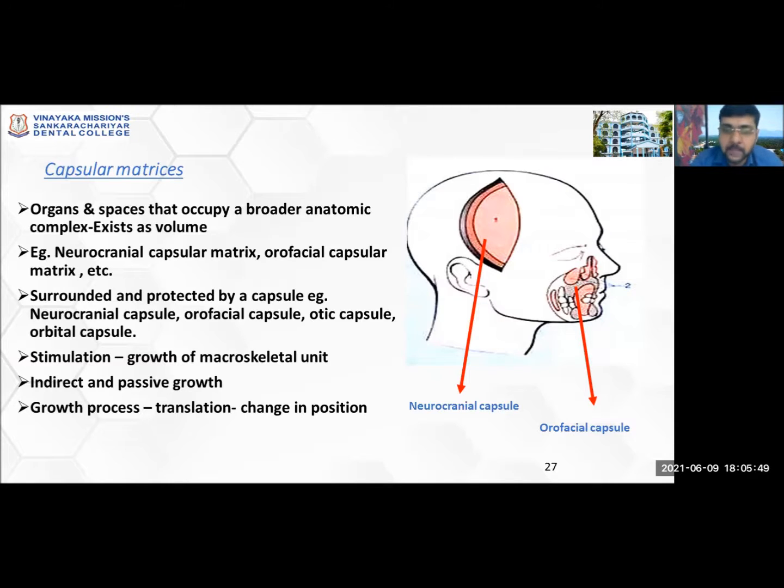Likewise, the orofacial capsule, which is also an example of a capsular matrix, where the stimulation of growth is directly in relation to macroskeletal units. Okay, the function happening there is that the orofacial capsule will lead to a change in form or change in function of the macroskeletal unit, the maxilla or mandible as such.